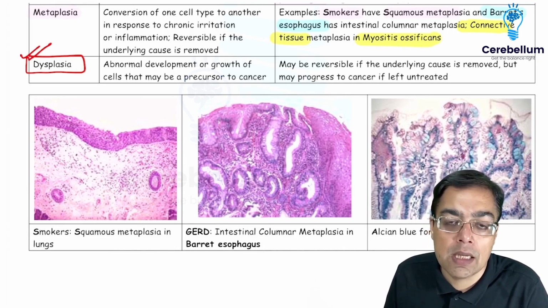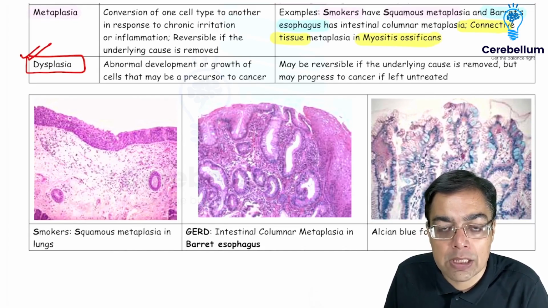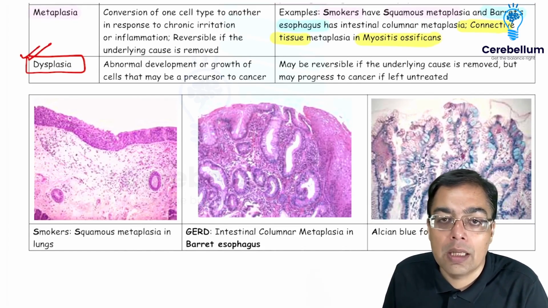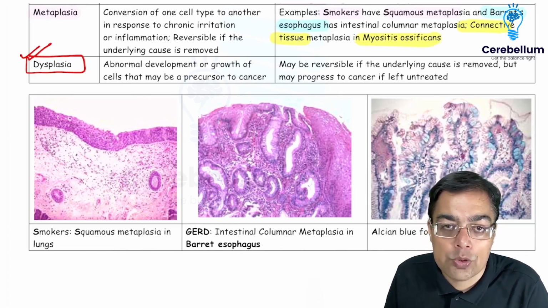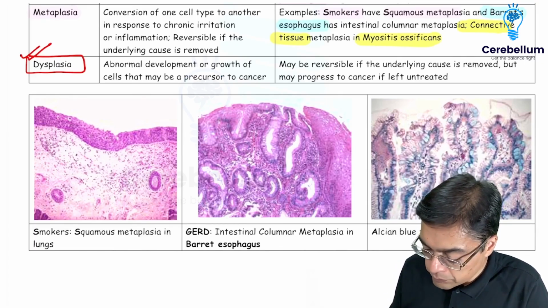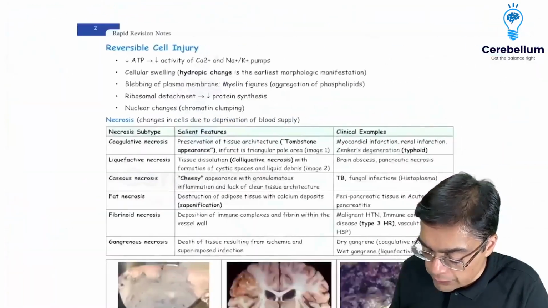With regards to dysplasia, in the early stages, it happens to be a reversible change. But if it is untreated, then over a period of time, it is going to become irreversible. And of course, then it can progress to something like anaplasia, right? So those are the important types of adaptations that we need to keep an eye on.